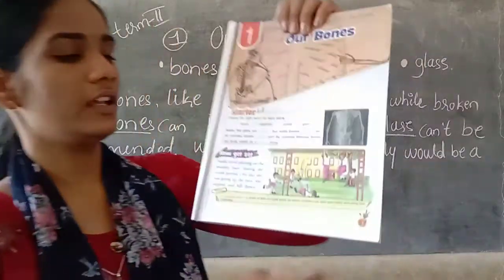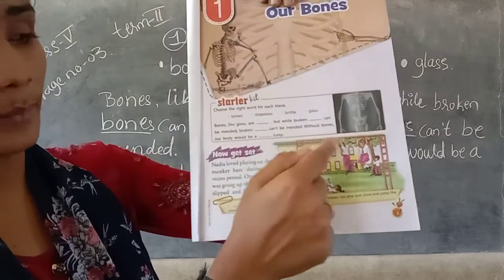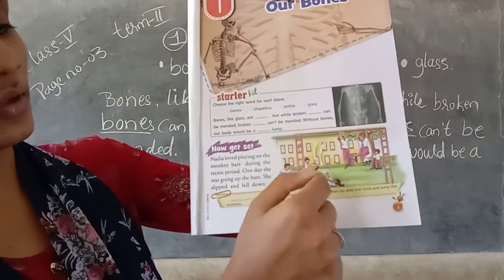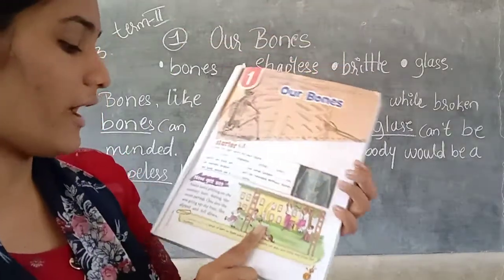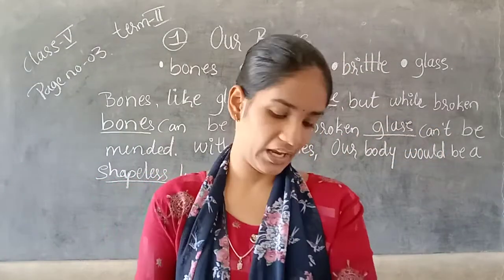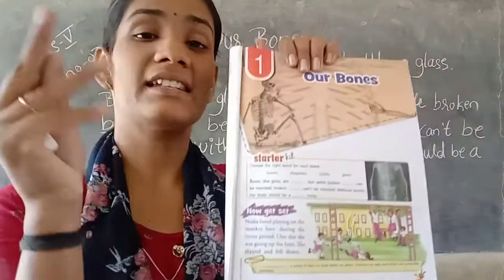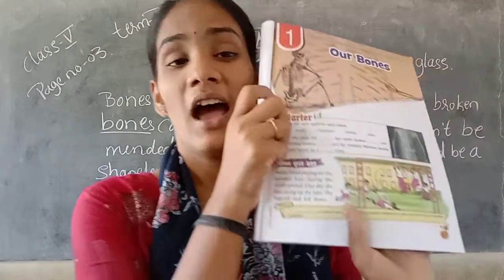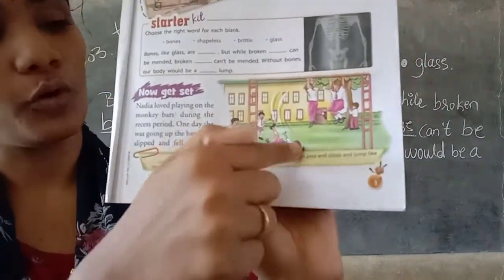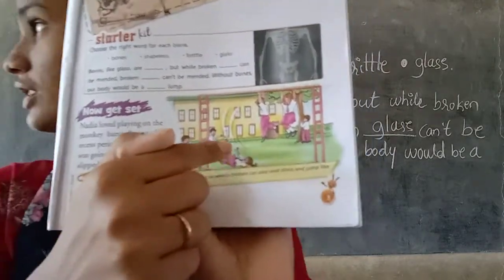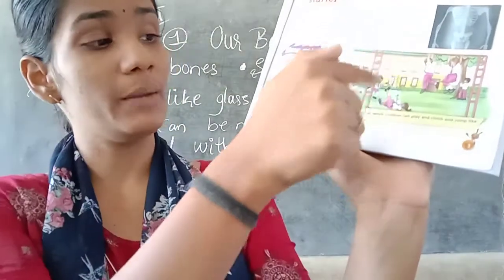See students, here one girl and one boy, they are playing on the monkey bar. So like that only Noida, she was also playing on the monkey bar. So what happened, when she was playing on the monkey bars, she slipped and fell down. Her hand slipped from the monkey bar and she fell down.